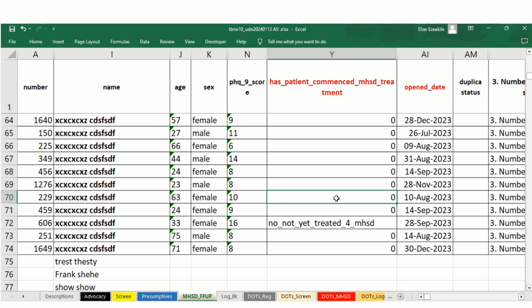The next thing to do is to go to ComCare and update the treatment status of this person. If that person, for some reason, has not yet commenced MHSD, and you have concluded he cannot be commenced on MHSD treatment, then in ComCare go and indicate that this person has not yet been treated for MHSD.